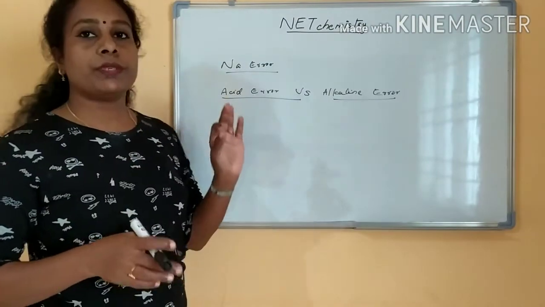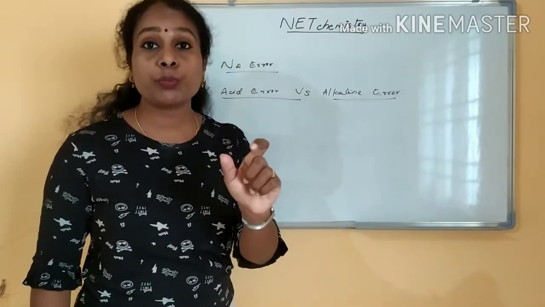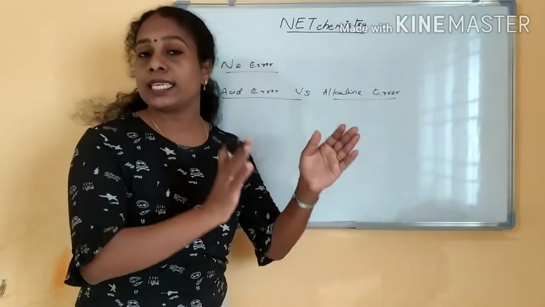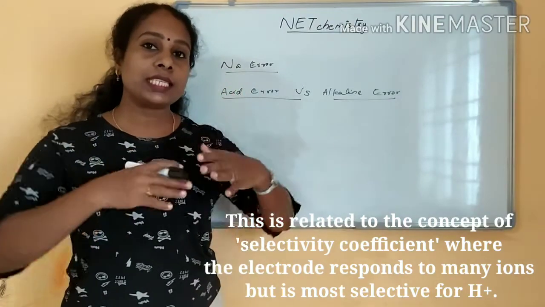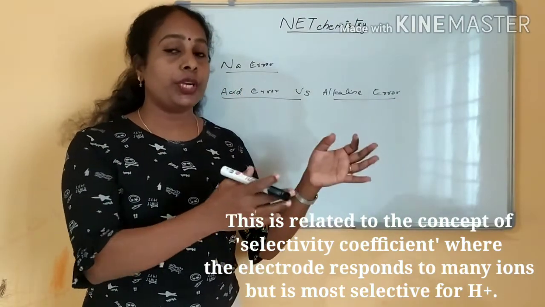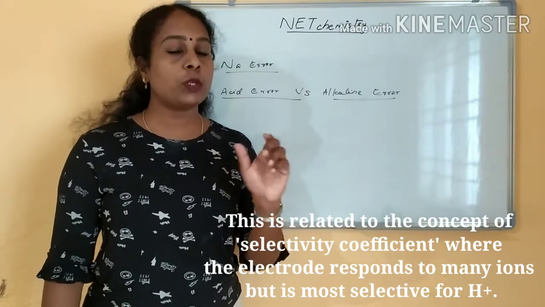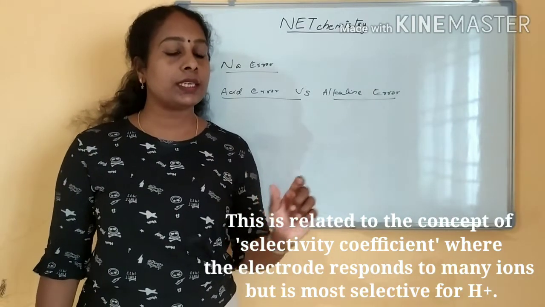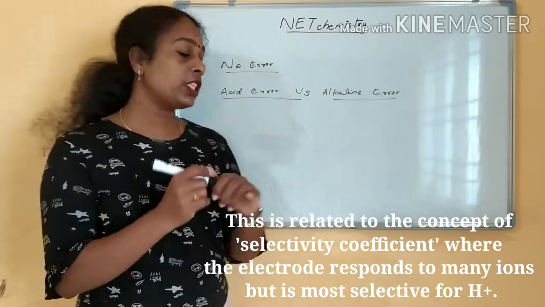These terms refer to the selectivity coefficient. If you are taking a pH meter, it is very selective towards the hydrogen ions, okay? It will always be selective towards the hydrogen ion. Many ions will be there in a solution, but this electrode tends to have a selectivity coefficient. It is very selective about H plus ions.